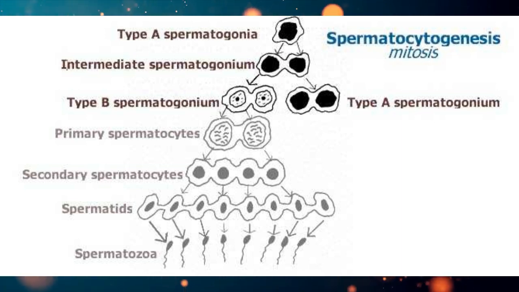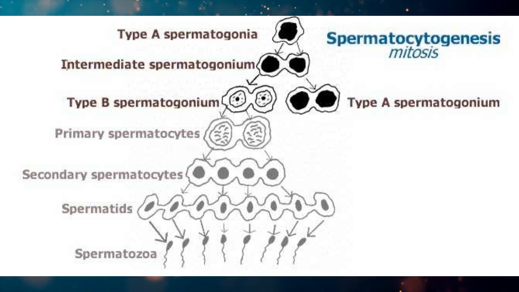Firstly, the germ cells are dividing and redividing by mitotic division. Here they are only increasing the number of the cells. These cells form diploid and round sperm mother cells called the spermatogonia with a prominent nucleus.